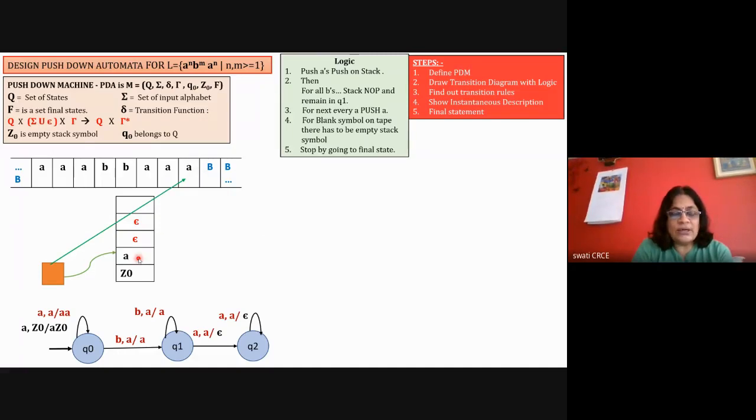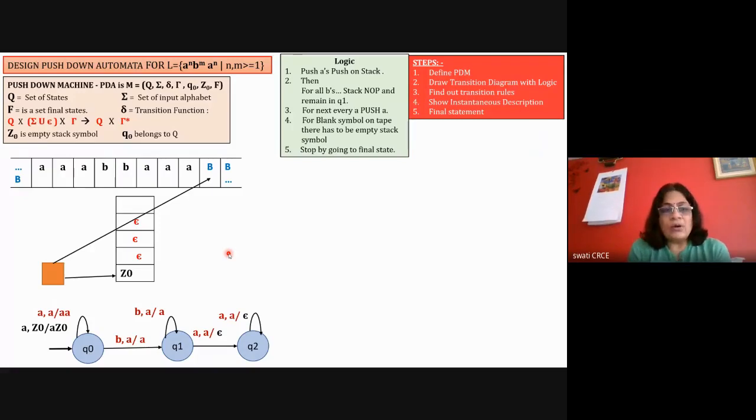So now for the third A, it is reading the third A, but already in the state Q2 the transition is mentioned. So as per this transition, it will work and this A is erased and now it will move ahead. Okay, so now both of the pointers are modified and it is now reading capital B, which means the string is over.